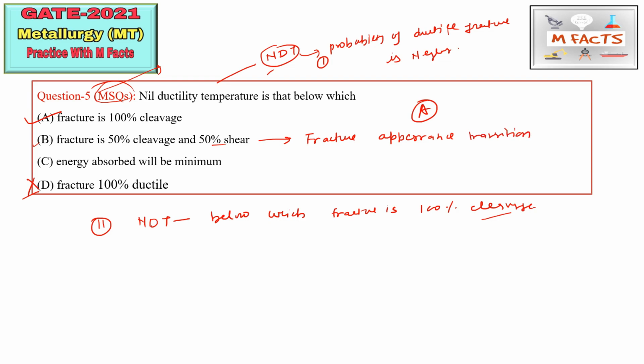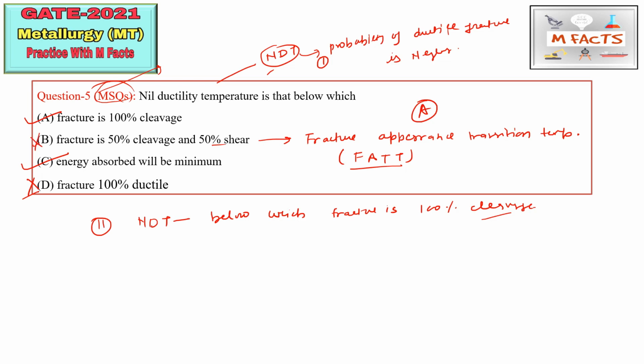So this is not the nil ductility temperature, and it is different from NDT, because in FATT the fracture is 50% cleavage and 50% shear, but below the nil ductility temperature the fracture will be 100% cleavage. Also, energy absorbed will be minimum in this case. So option C is also correct, but B is not correct.